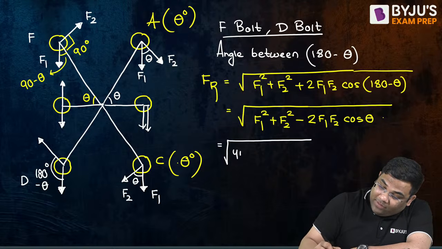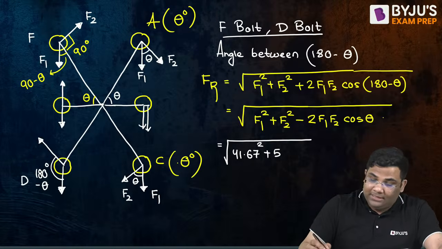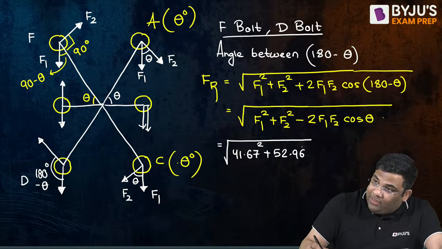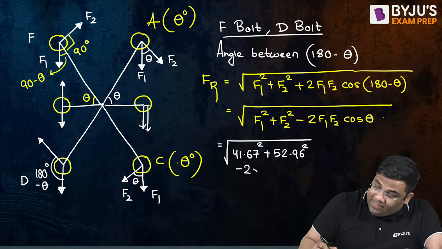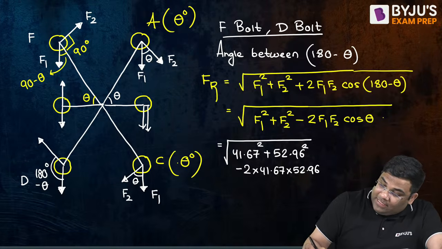F1 square is 41.67 square. Then F2 will be the same as we got, that is 52.96 square. And then you'll subtract 2 F1 F2 cos theta, where cos theta is anyhow 0.6. So tell me this value.